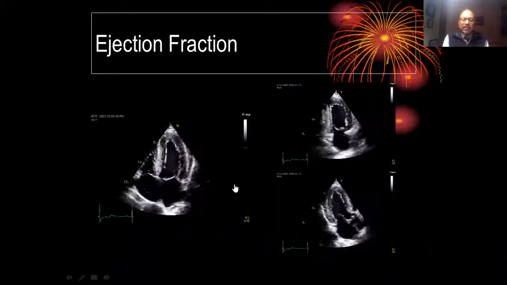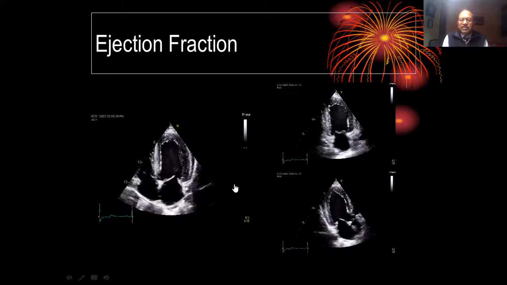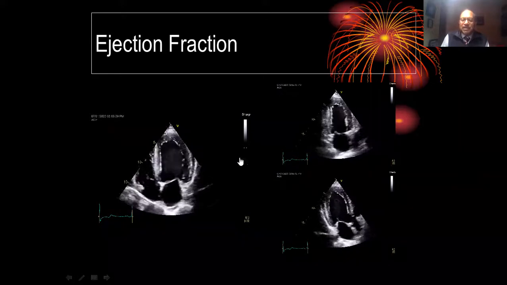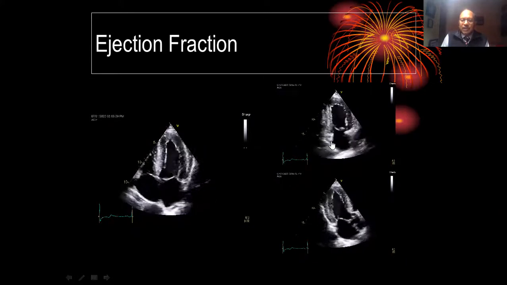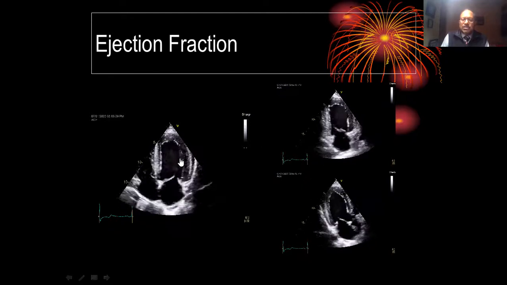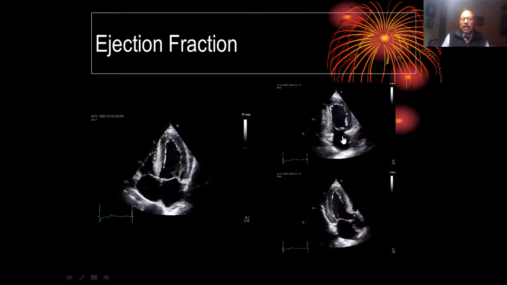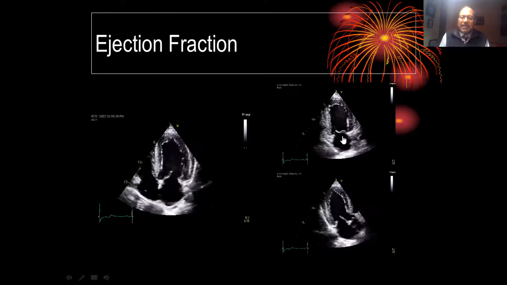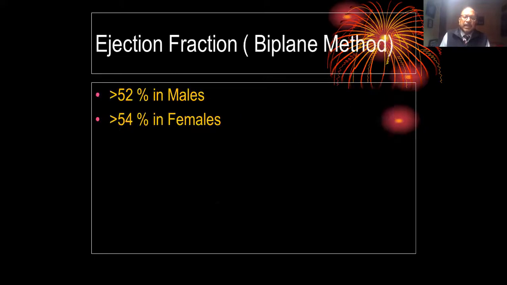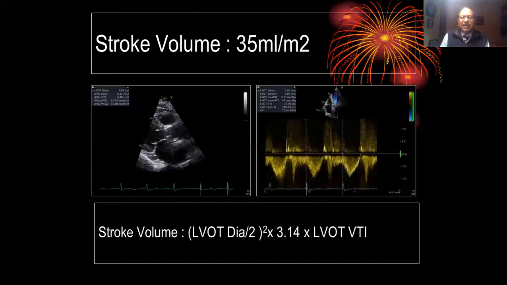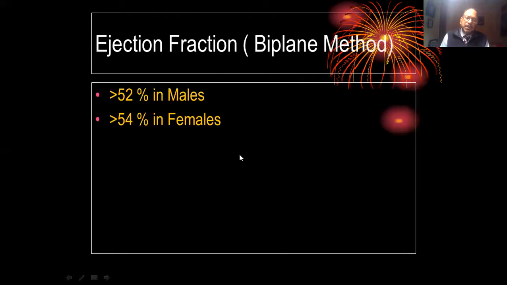We have to really carefully measure the true ejection fraction, at least in biplane method. If it's not in triplane or a global ejection fraction, we utilize the 4-chamber view and a 2-chamber view together to calculate ejection fraction, manually or automatically if a machine is present. And this is more than 54 in females, more than 52 in males. This is what the guideline says. But in aortic stenosis, the guideline says anything above 50 is normal, anything less than 50 is abnormal.